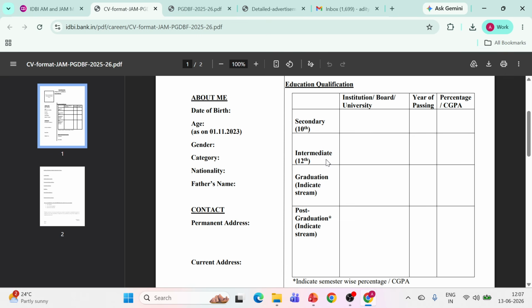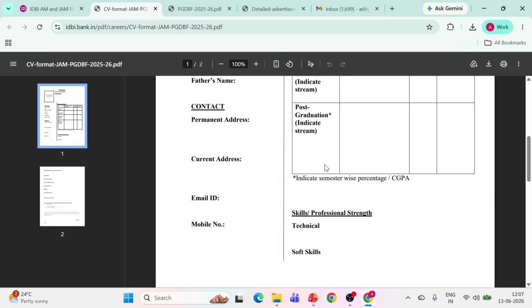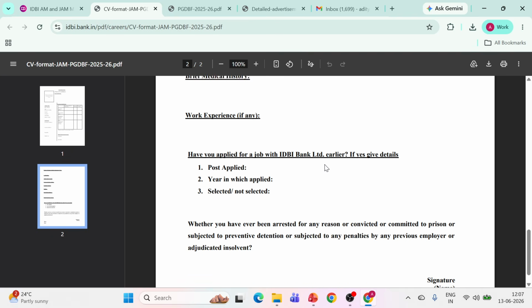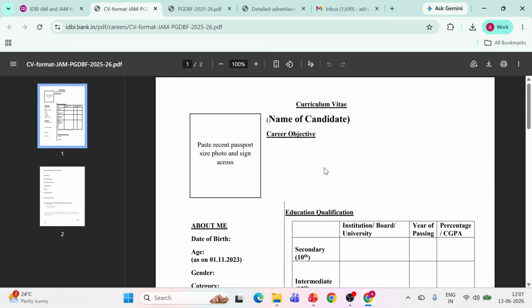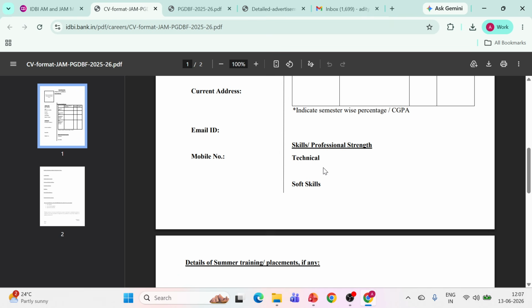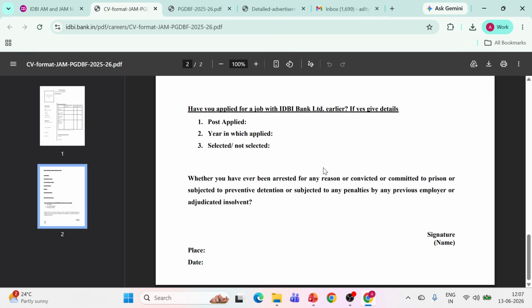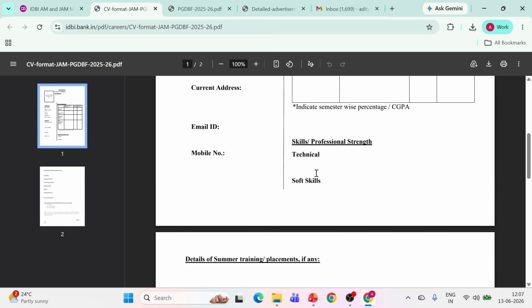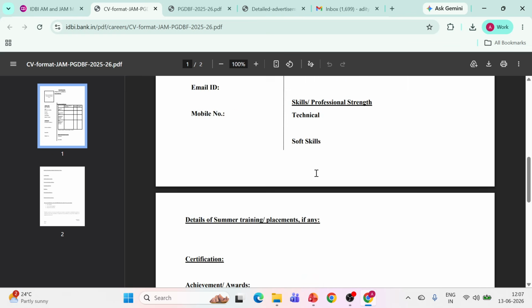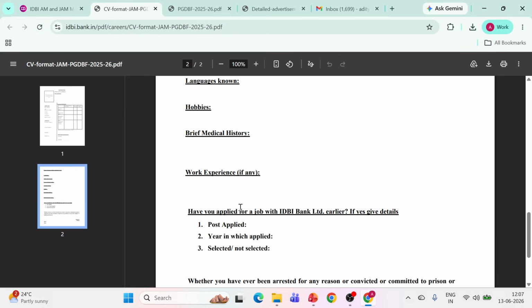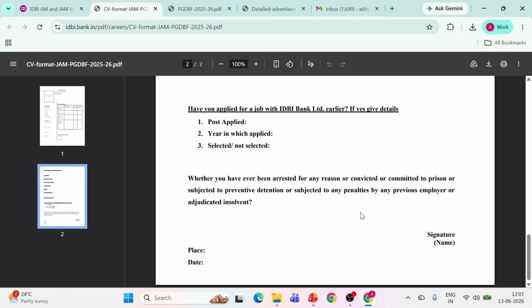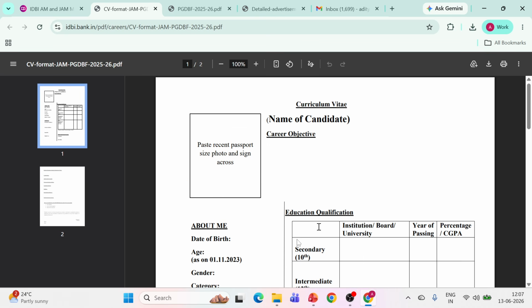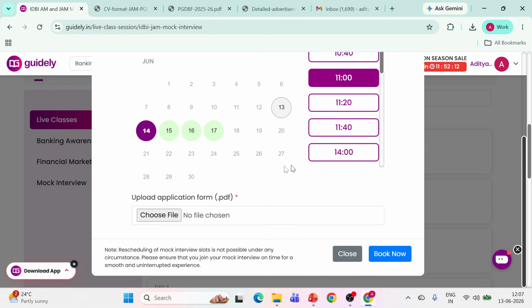This type of CV. This is a CV format I have already shared in my Telegram group. This is the CV which was given by IDBI last year. ये last year IDBI ने CV दिया था and this one you need to fill actually for your real interview also. So I'll guide you in one session how to fill the CV. CV को कैसे fill करना है, क्या चीजें आपको fill करनी है, वो मैं एक session में आपको separately बताऊंगा. So this CV you can fill with your basic details. Same CV you need to upload over here.